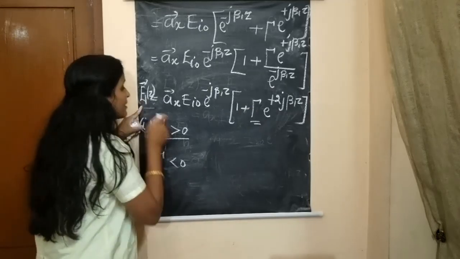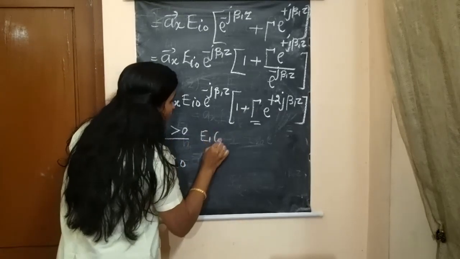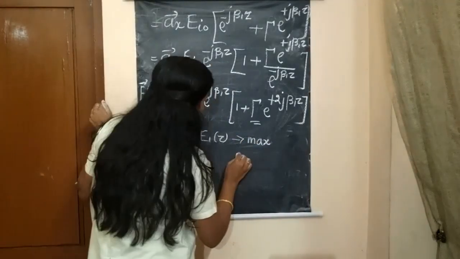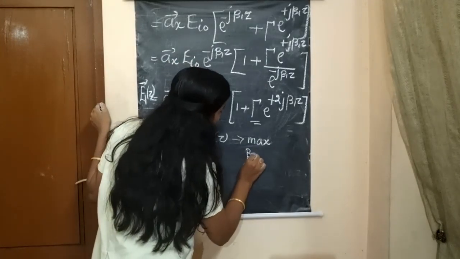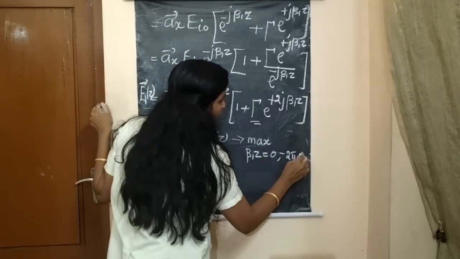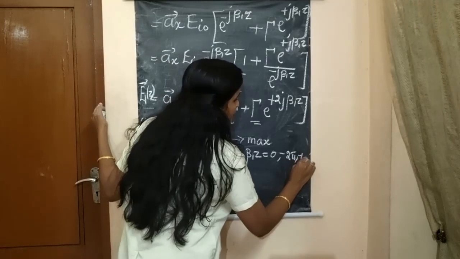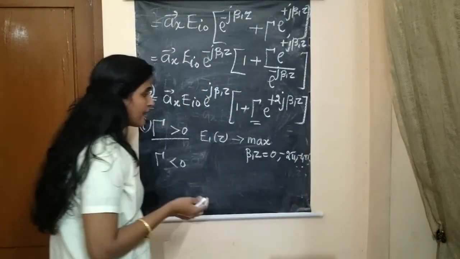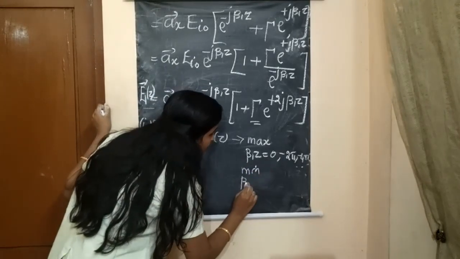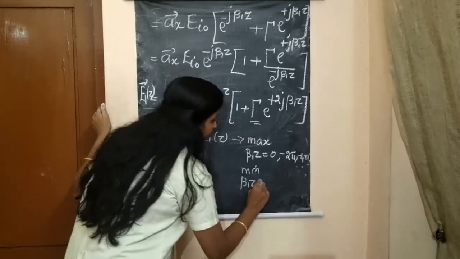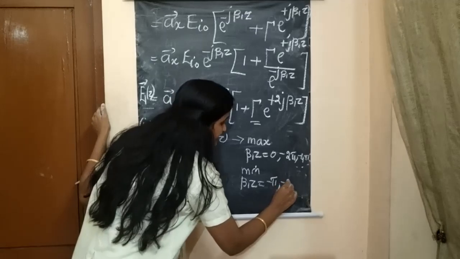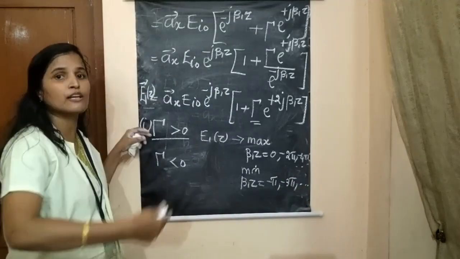Then our E1 of Z will be maximum if you substitute beta 1 Z as 0, minus 2 pi, minus 4 pi, etc., that is even values. It will become minimum if we substitute beta 1 Z as minus pi, minus 3 pi, etc. If we give some odd values, we get the minimum value.